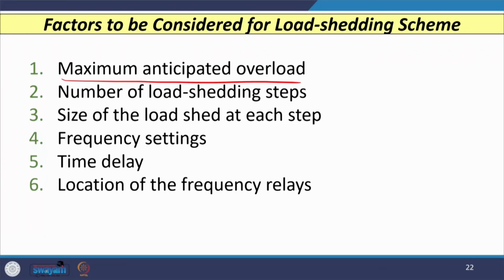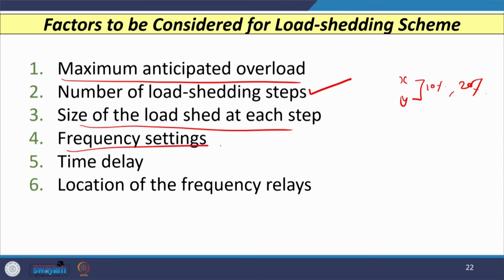The second is the number of load shedding steps, whether you are going to have 3 steps or 5 steps. The third is the size of the load shed at each step, whether you will shed 10%, 20% or 30%. The fourth is the setting of the frequency. The fifth is how much time delay is allowed, and the sixth, last but very important, is the location of frequency relays.